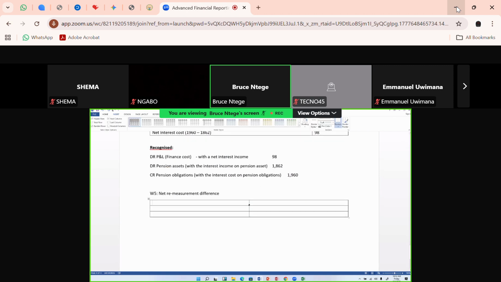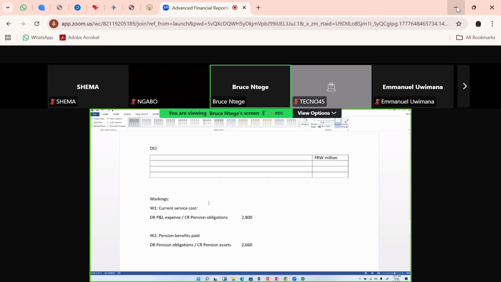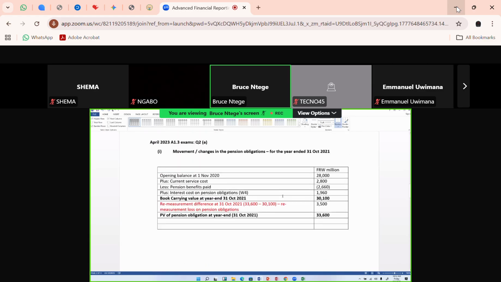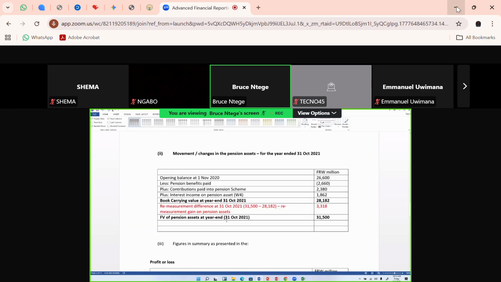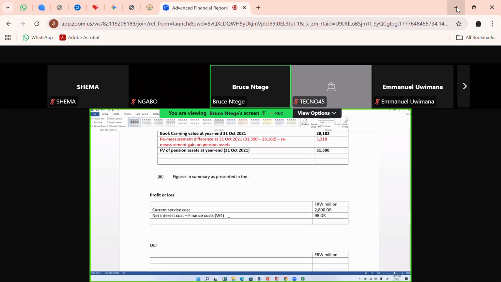Okay, so we're saying that we had a remeasurement loss on the pension obligations. If I go back to the table to pick that remeasurement loss, the amount we had in table 1 was a remeasurement loss of 3,500. It's a remeasurement loss on obligations. So 3,500, I'll put it down there.